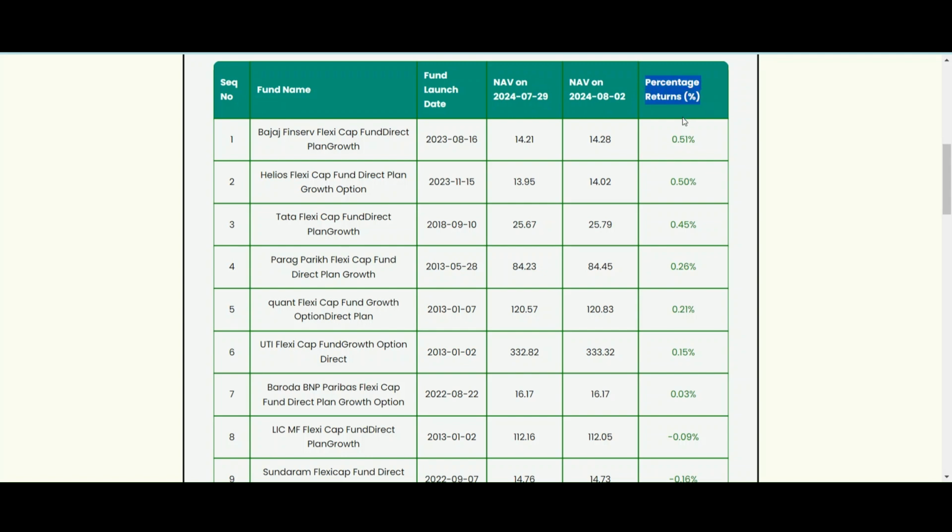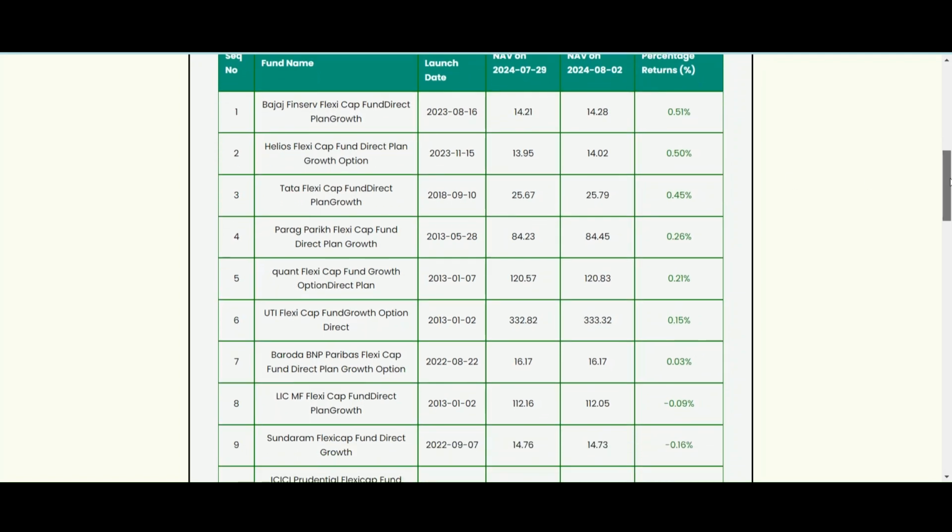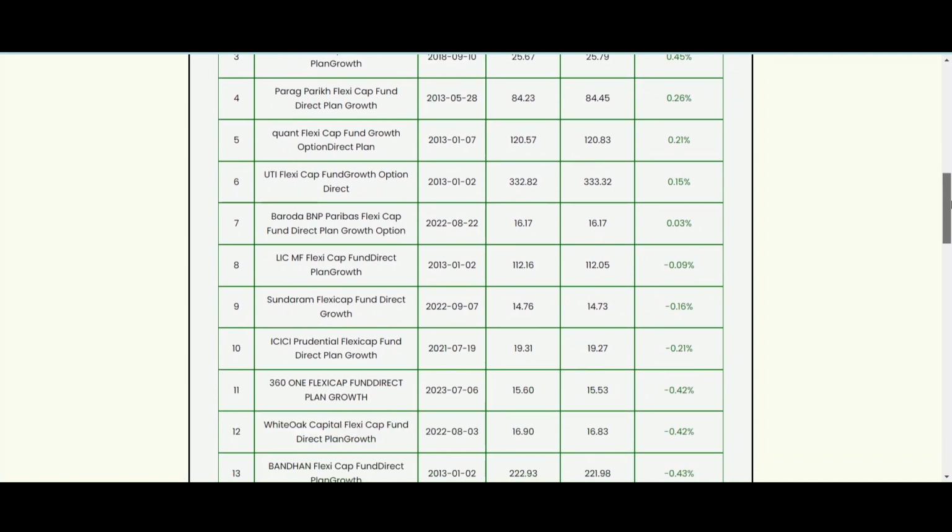The report is sorted with the Flexicap funds that had the highest returns during this period at the top, Bajaj Finserv Flexicap, 0.51%. Let's go through the percentage returns of all Flexicap funds category in descending order of their returns percentage.